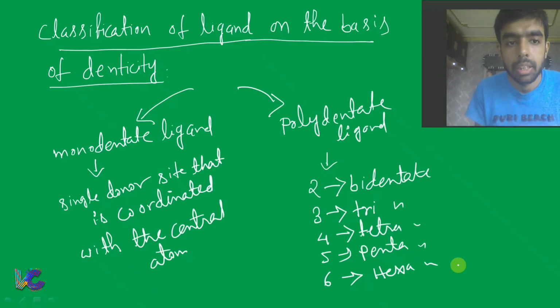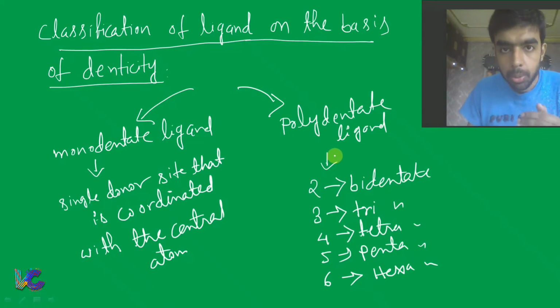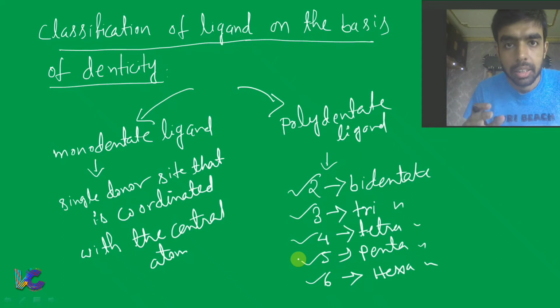We have classified them into two: monodentate ligand and polydentate ligand. Monodentate ligand means there is only one or single donor site that is coordinated with the central atom. And polydentate ligand means more than one donor site that is coordinated with the central atom. If the donor site is 2, then bidentate ligand. If 3, then tridentate. If 4, then tetradentate. If 5, then pentadentate. And if 6, then hexadentate ligand.